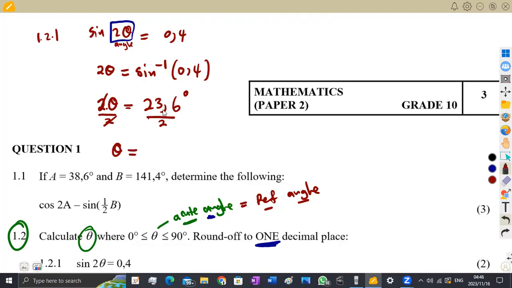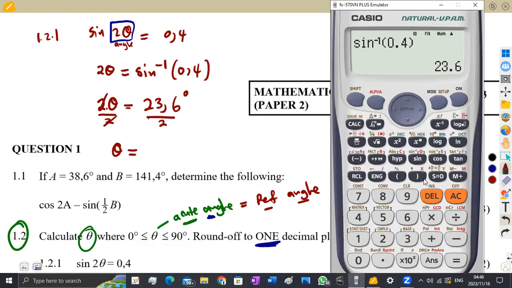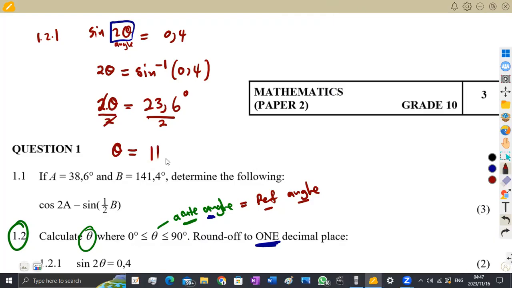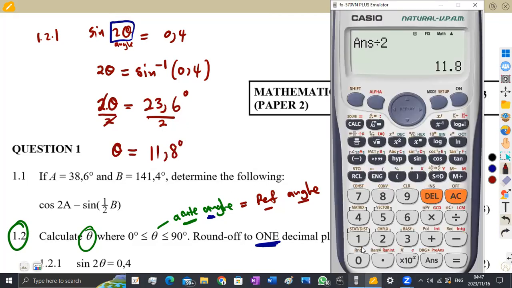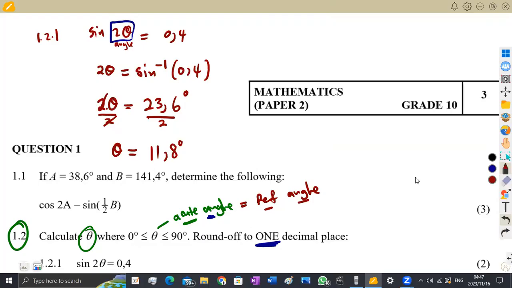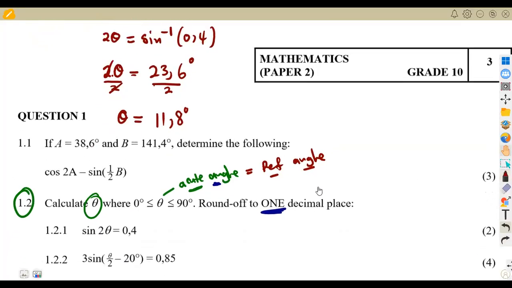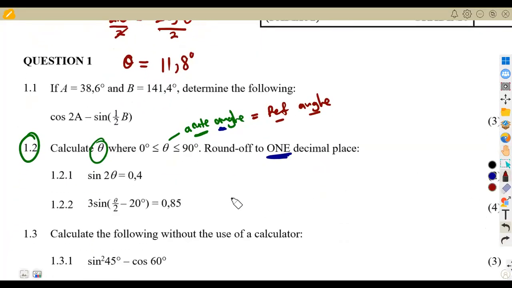Theta is going to be the answer that you obtain if we divide this by 2. So the answer that we have, simply divide it by 2 to 1 decimal place. It is going to be 11.8 degrees. All right, so that is how we could have used our calculator to simplify our values and so forth. So you just have to be careful in your simplification. How do you work out these typical questions?